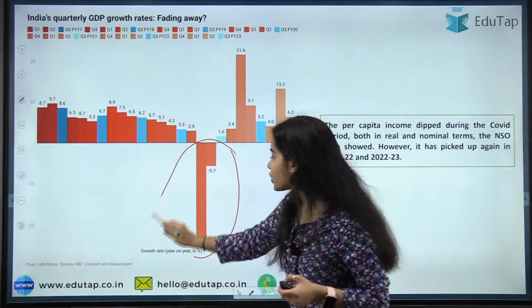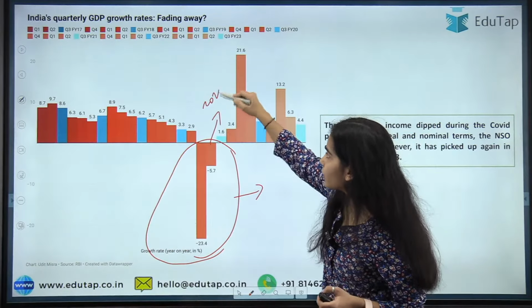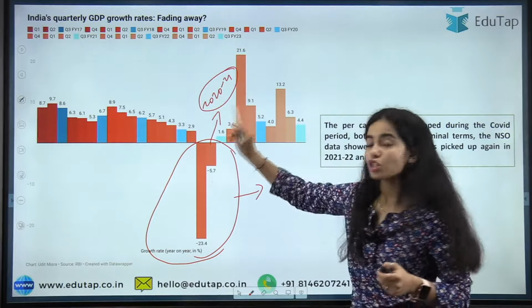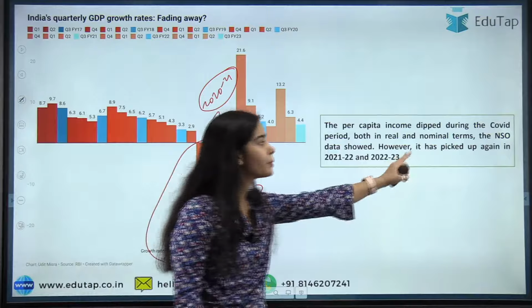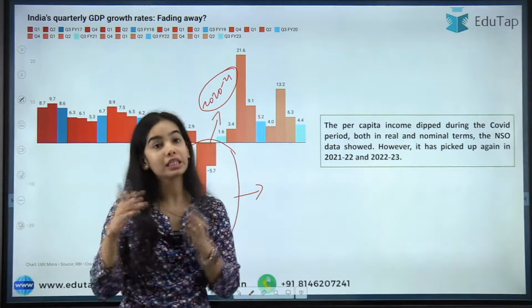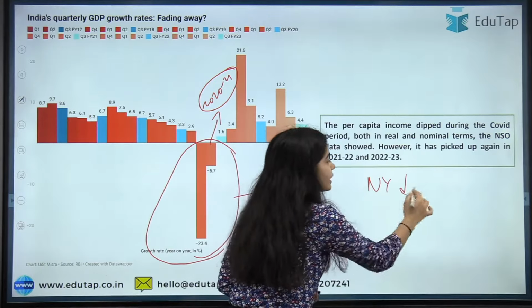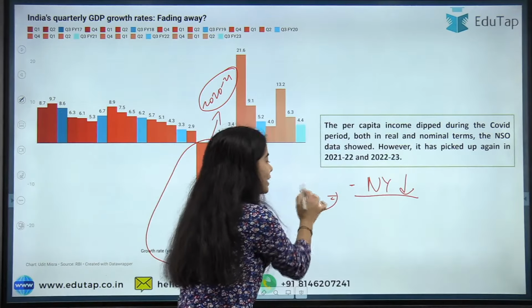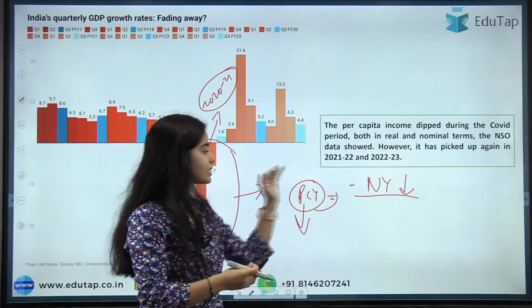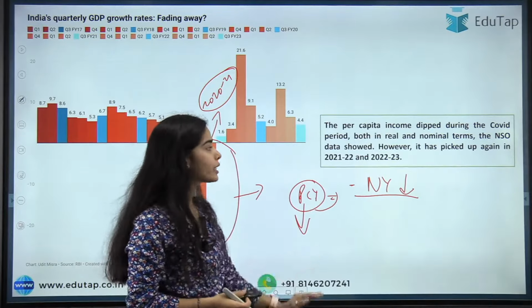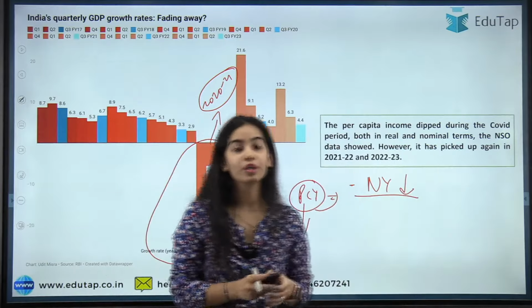Here you can see that during the COVID period, the 2020 to 21 period, there was negative growth. So the per capita income dipped during the COVID period, both in real terms and nominal terms, because of course the national income was decreasing. When we calculate the per capita income from the national income, and the national income was decreasing, the per capita income was also decreasing. However, it has picked up again in 2021-22.